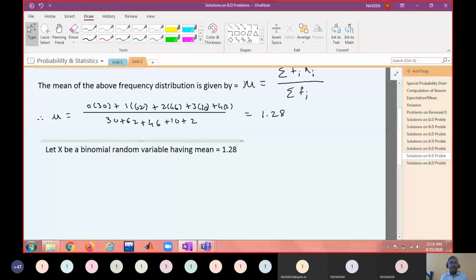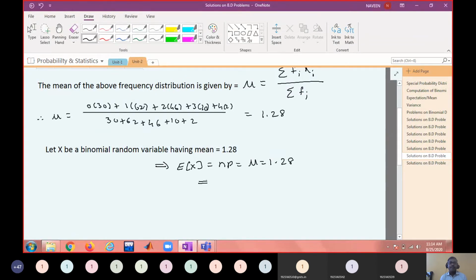So we'll assume that the binomial distribution also has the same mean. But what is the mean of a binomial random variable? np. Expectation of x equals np equals mu equals 1.28.